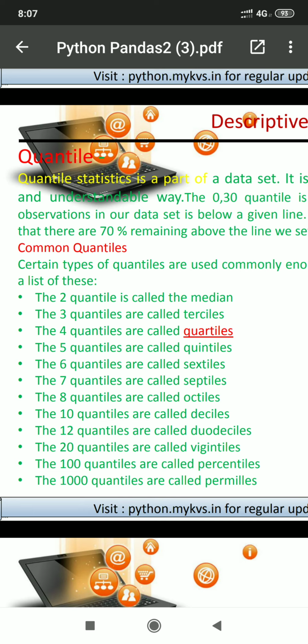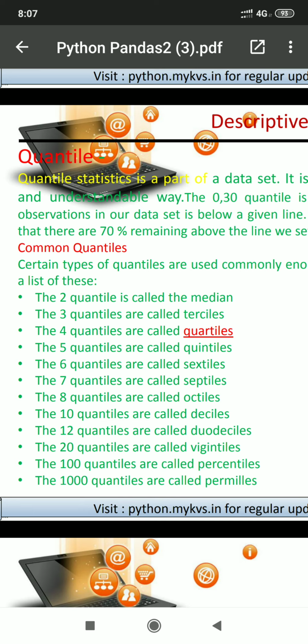Then tercile means dividing 100% of the numbers into three parts: 33%, then 33%, then 33%. That is three quantiles, meaning three parts of the numbers. Then four quantiles means quartile, meaning four parts of the numbers.